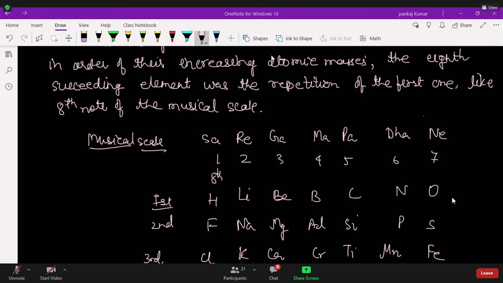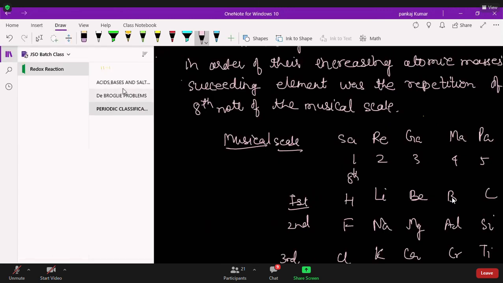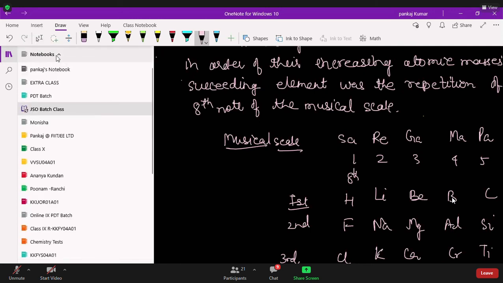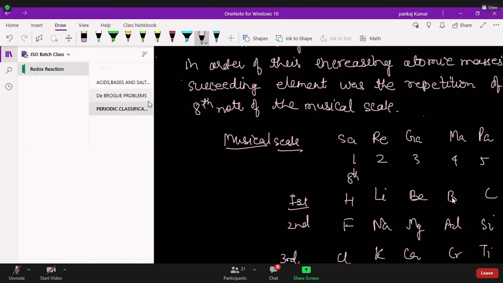It is there, I will show you. You see here: acid base and salt, de Broglie problems, and periodic classification. All three are together.